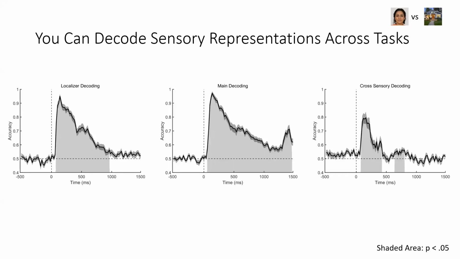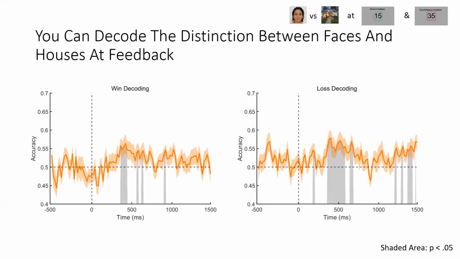We first verified that we could decode the sensory representations of face and house stimuli using the localizer, the main task, and then a cross task, so training on the localizer data and testing on the main study's perceptual signals. As you can see, we were rather successful, albeit you lose a bit of accuracy when doing the cross-sensory decoding. Next, we moved on to decoding face versus house at feedback for both wins and losses independent of choice. You can see here that these feedback signals both lead to distinguishable decodability at about 300 milliseconds, which is sustained a bit longer for the losses than the wins.